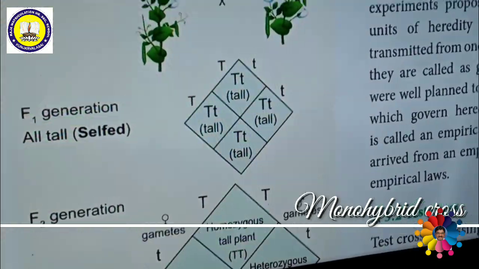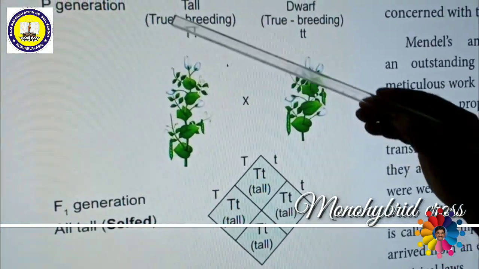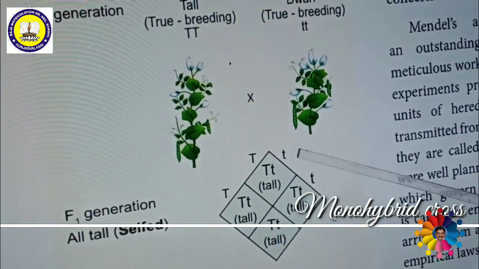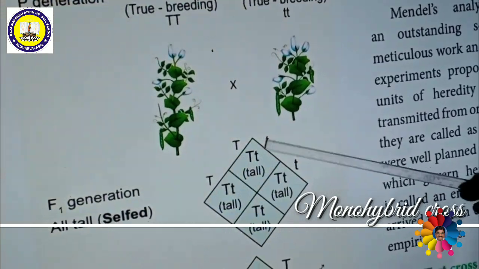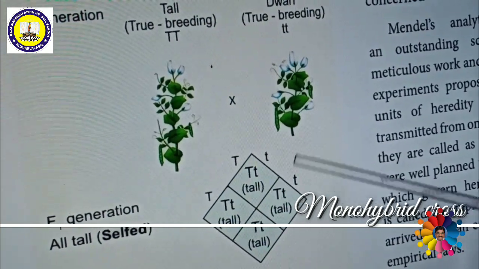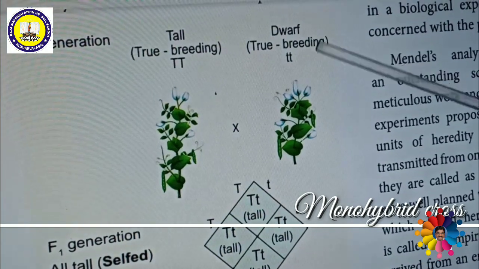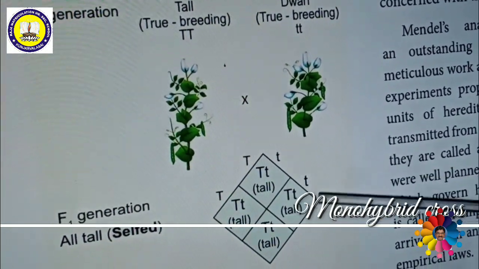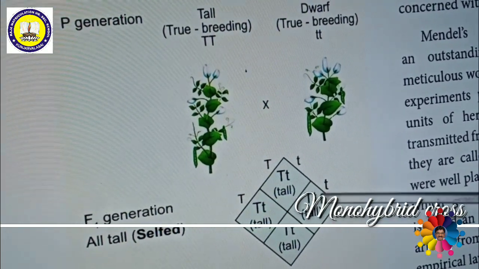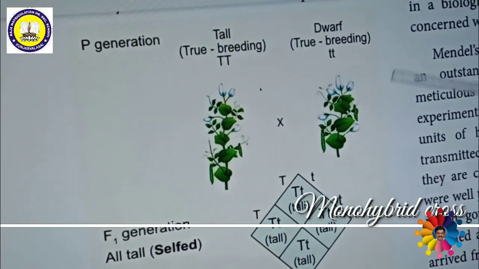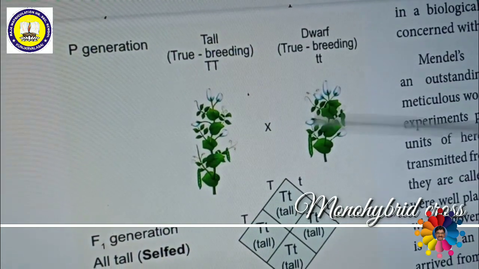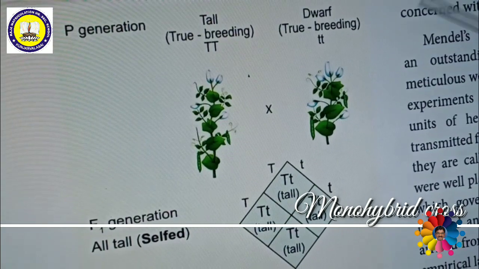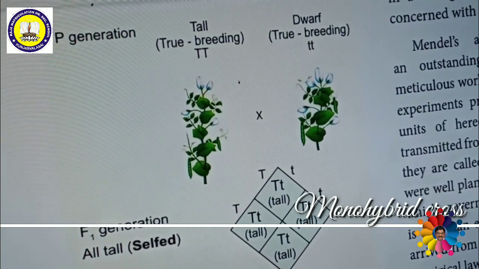The law of dominance is nothing but this: when pure tall is crossed with pure dwarf, in the F1 generation we will get only tall. It may be heterozygous, but it is tall. That means the character of only one of the parents is obtained in the F1 generation. This is called dominance. That means tall is dominant, and the other character, dwarf, is recessive. This is called the law of dominance. Are you clear? So this is the first law.